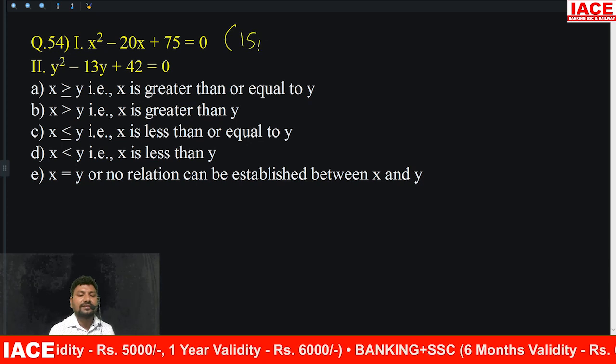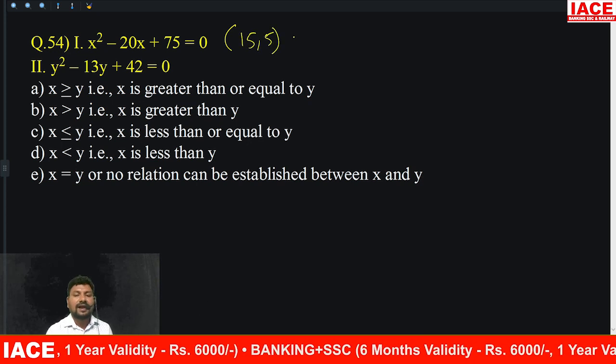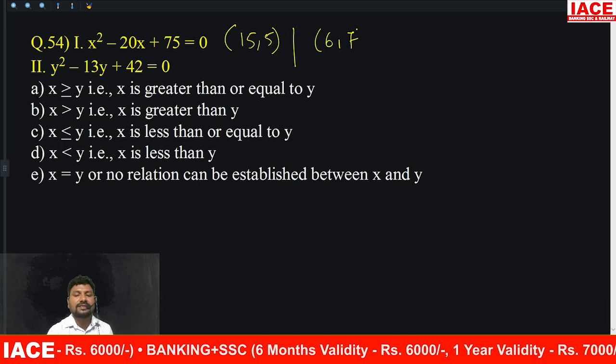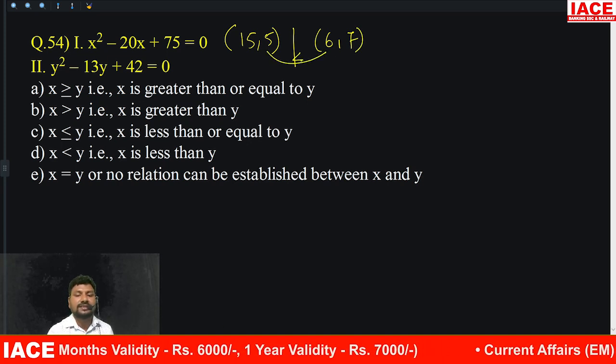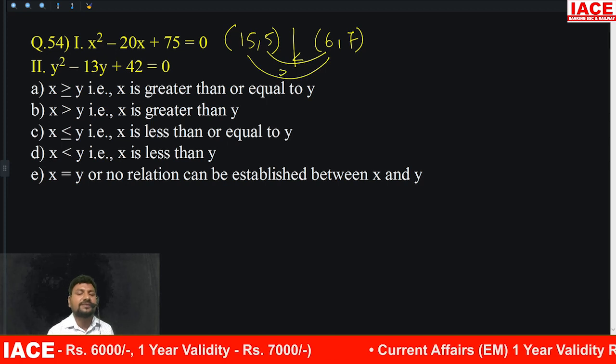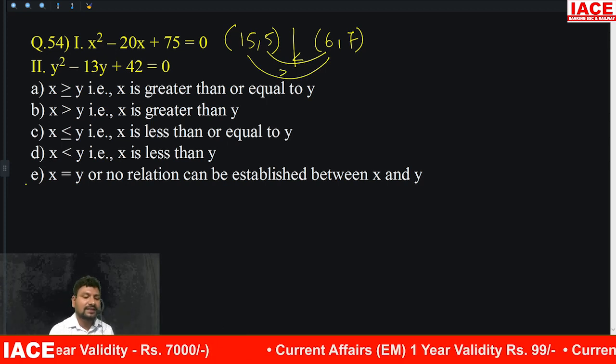Here x squared plus 75 is there. What are the factors? 15 and 5. And the second equation factors are 6 comma 7. Okay, it is cannot be determined. 15 to 6, 15 is bigger; 5 to 6, 6 is bigger. There is no relation. Then the answer is option E.